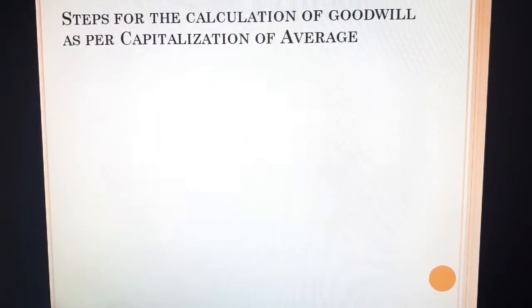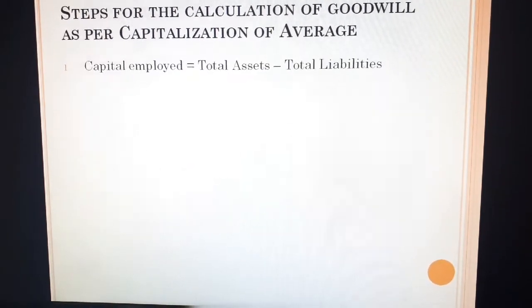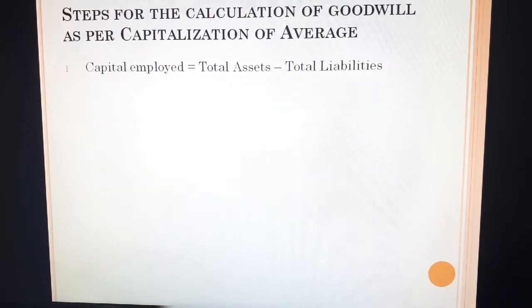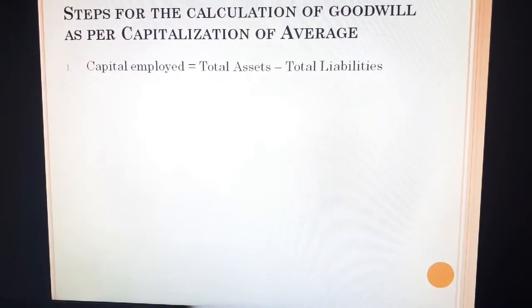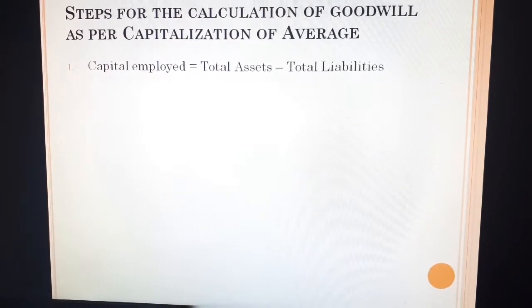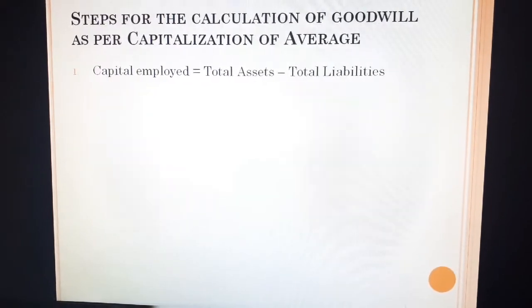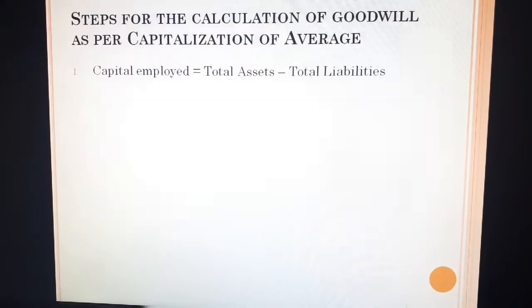Steps for the calculation of goodwill as per capitalization of average profit, where the capital employed is equal to, in the same way as the super profit method, total assets minus total liabilities. You may be provided the capital employed directly in the sum. You may be provided with the total assets and total liabilities, and then you have to find the difference, which is called capital employed.